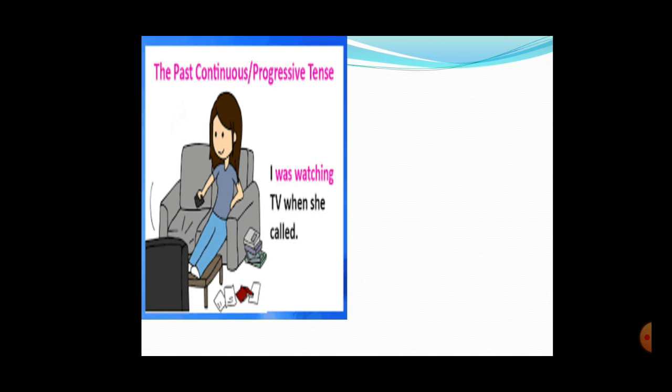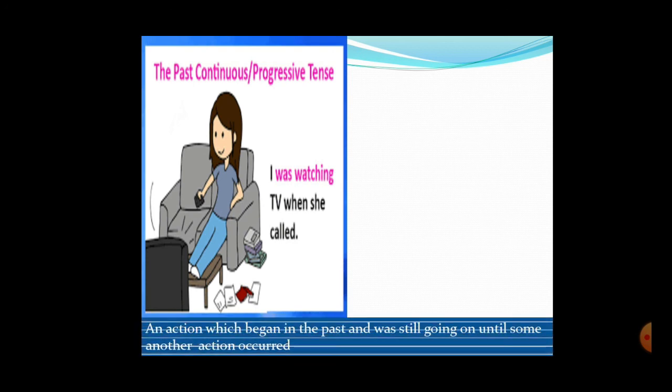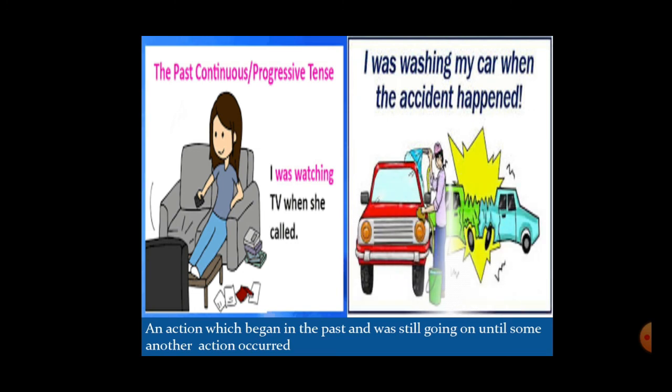So the second use says, students, that an action which began in the past was still going on until another action occurred. Understood? Let's take another example to understand it better. I was washing my car when the accident happened.